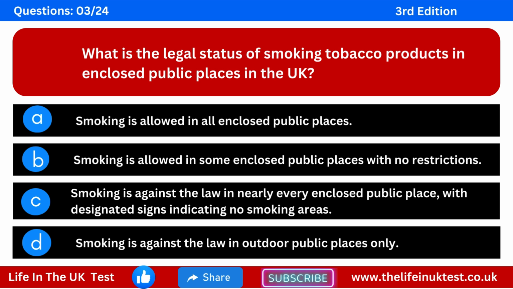Question 3. What is the legal status of smoking tobacco products in enclosed public places in the UK? Option A, smoking is allowed in all enclosed public places. Option B, smoking is allowed in some enclosed public places with no restrictions. Option C, smoking is against the law in nearly every enclosed public place, with designated signs indicating no smoking areas. Option D, smoking is against the law in outdoor public places only.